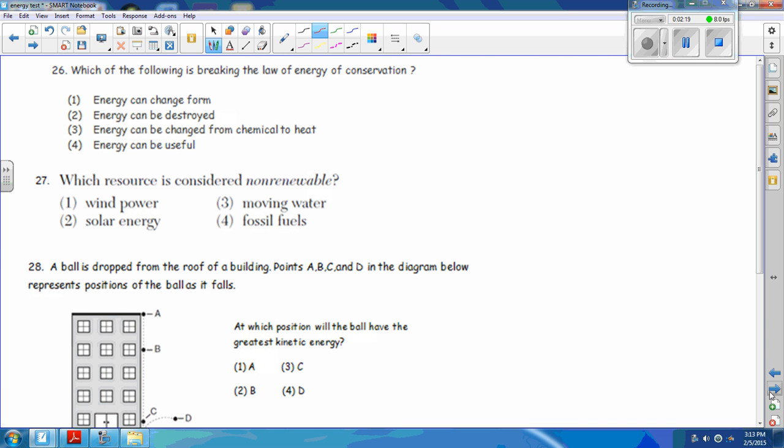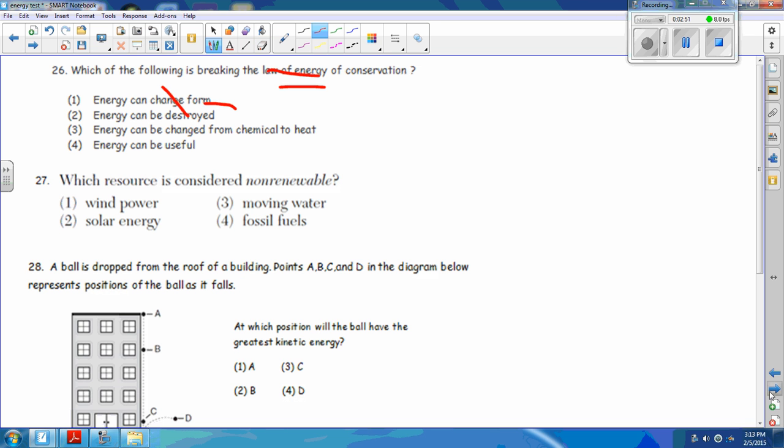Which of the following is breaking the law? Energy can't be created. Energy can't be destroyed. The law of conservation says energy can only change form. So 1 and 2 are true, so that's not the choice. It says which one is breaking the law, so we're looking for an answer that's false. Look at 2. It says energy can be destroyed. No, it can't be destroyed. So that's breaking the law.